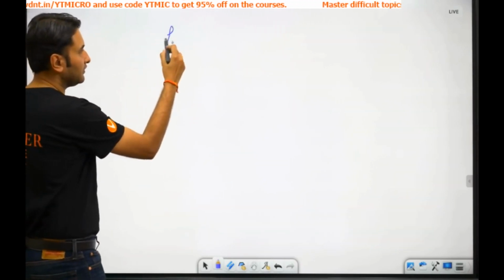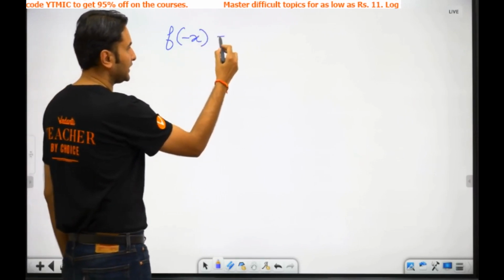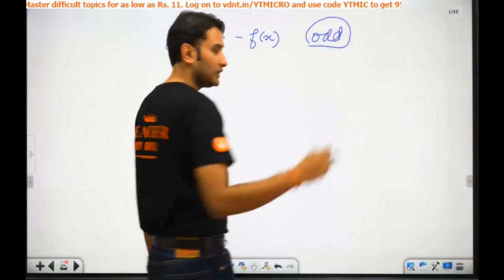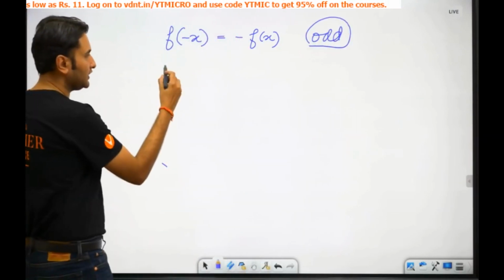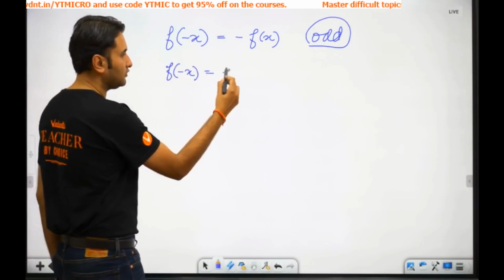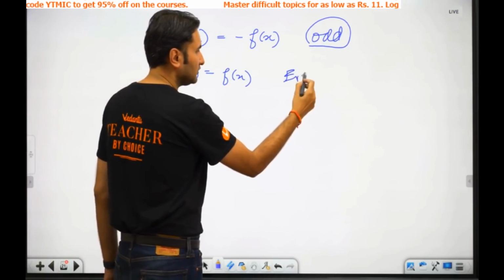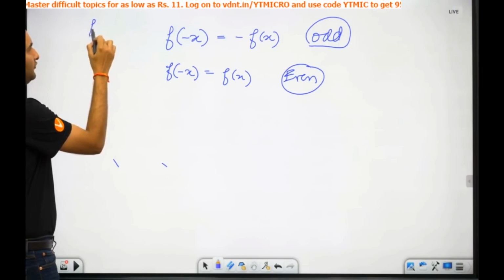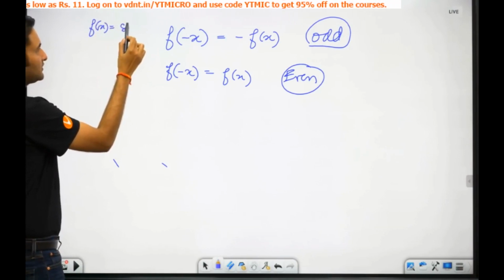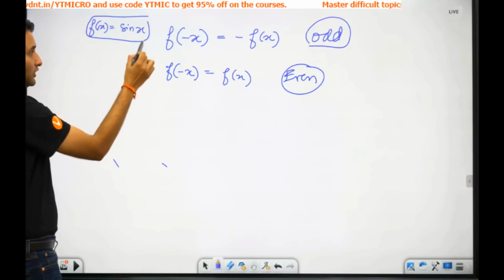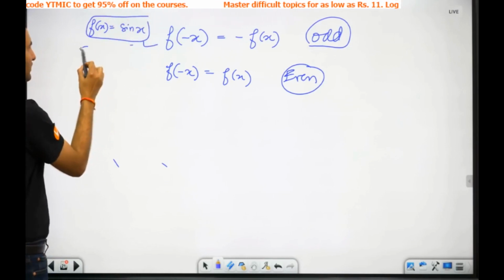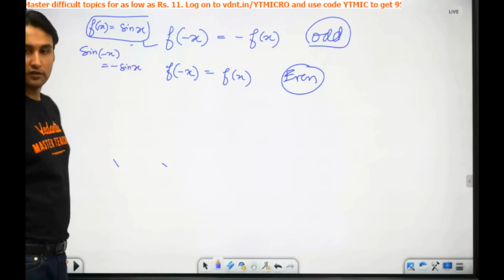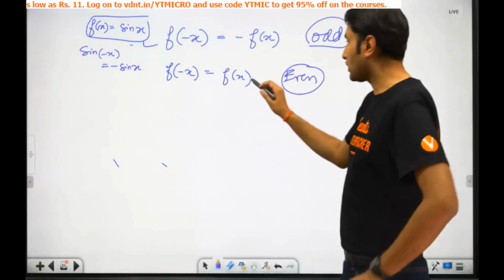Remember, guys, whenever you have a function in which f of minus x is minus f of x, that function is odd. And whenever in any function you have f of minus x equal to f of x, the function is even. What are the examples? For example, f of x is equal to sin x. This is odd, because sine of minus x is equal to minus of sin x. You know this, right?